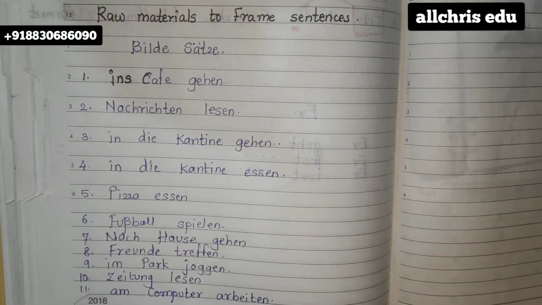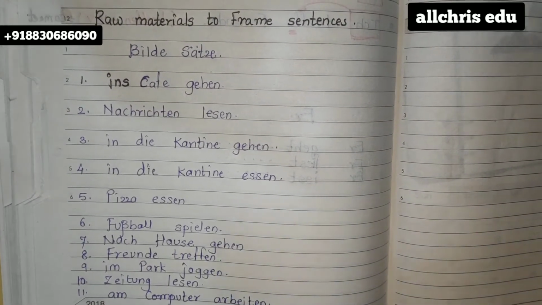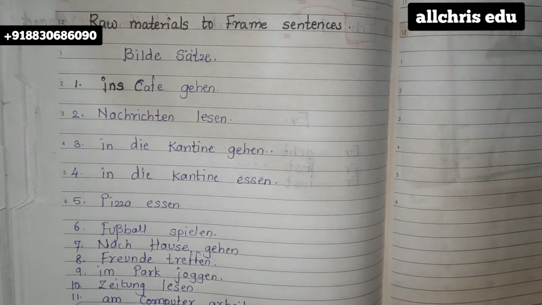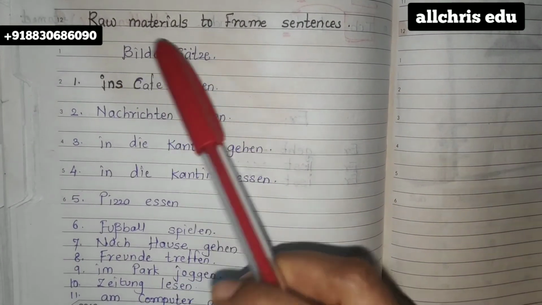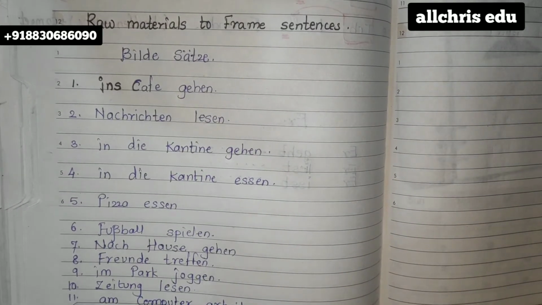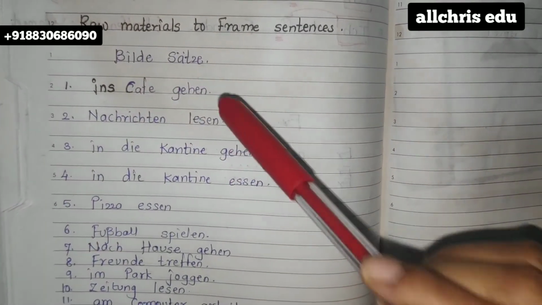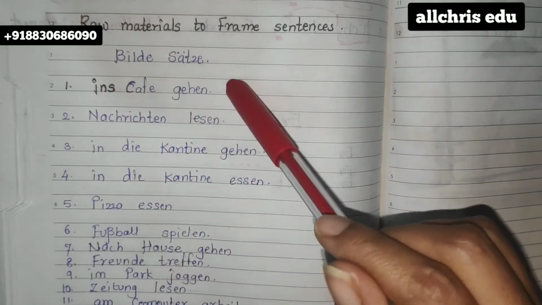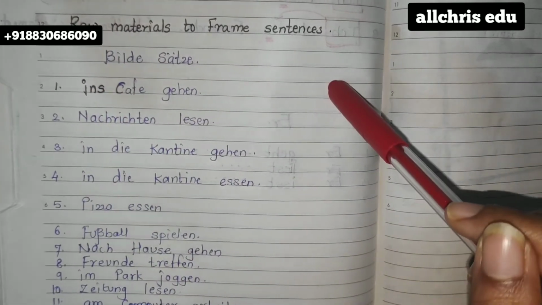Hello students. So this part I have given you all to frame some sentences by your own. As you can see, the heading I have written is raw materials to frame sentences. Each line has a few raw materials of the vocabulary. You have to take this vocabulary and then frame one sentence.